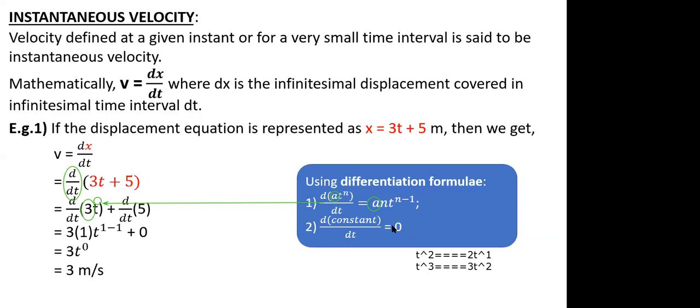In other words, you can also relate the derivative to finding the slope. Whenever I say dx by dt, you are calculating the slope of your displacement versus time graph. So if I say constant, what is a constant represented as on a graph? It will be represented as a horizontal line, and the slope of a horizontal line is 0. So in that sense also we can relate.